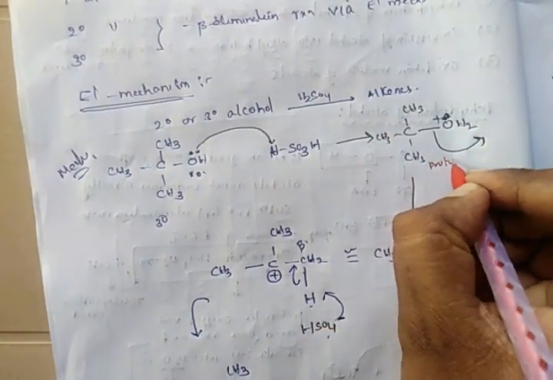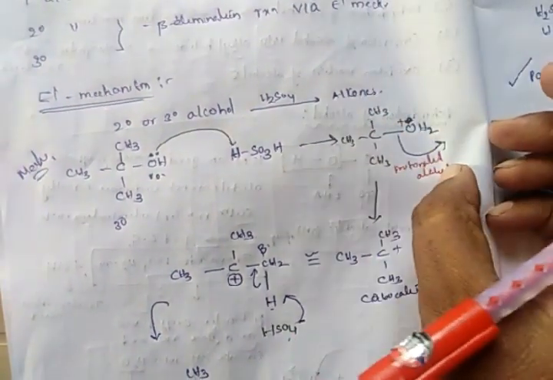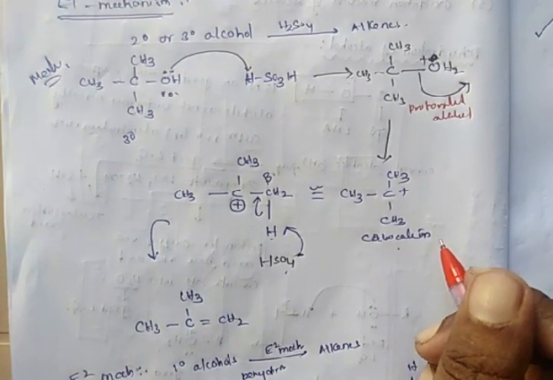We get a protonated alcohol, which is mechanistically unstable. As a result, the leaving group leaves the molecule, and we get an organic intermediate called a carbocation.